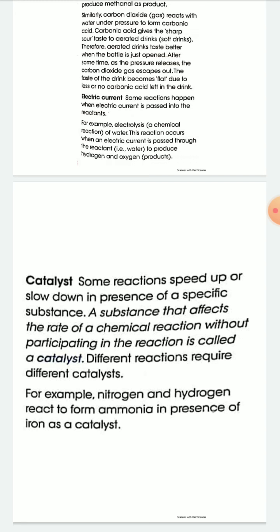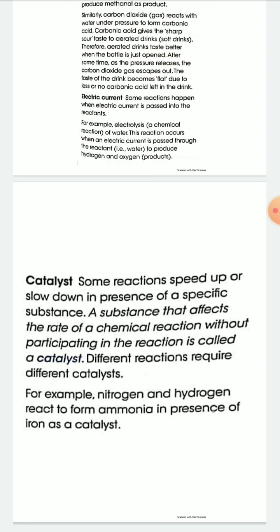In some cases, a catalyst may speed up a chemical reaction, or sometimes it slows down the rate of a chemical reaction. That's why catalysts may be of two types. One is positive catalyst that speeds up the rate of a chemical reaction, and negative catalyst that slows down the rate.